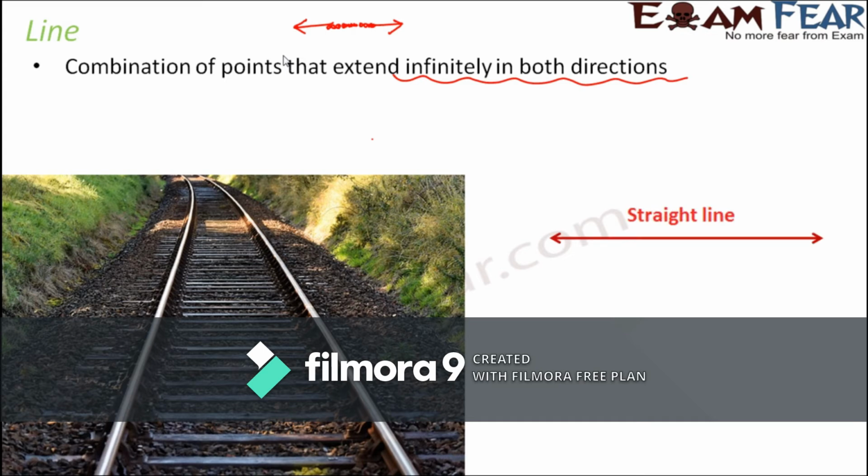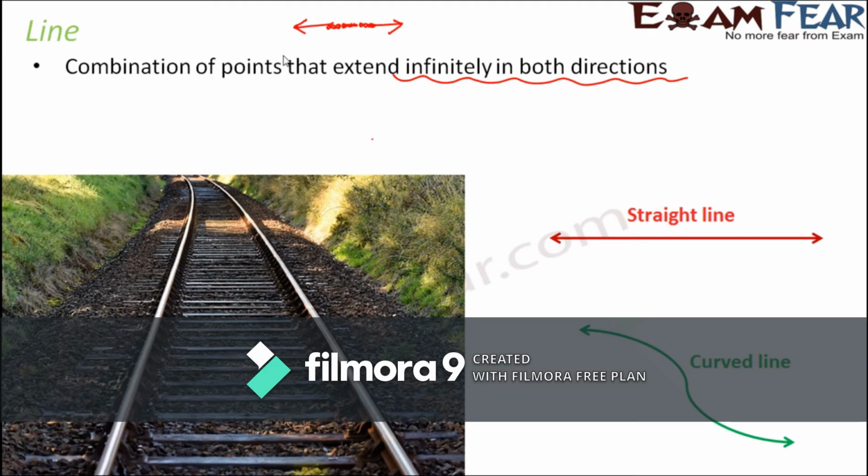A straight line is often represented like this with an arrow on both the ends, which shows that it is extending in both directions. Now, it is not necessary that a line always has to be a straight line. It can be a curved line as well, because in the definition, nowhere do we say that the points should form a straight line. It is just a combination of points such that it extends in both directions. So even a curved line can extend in both directions and it is still a combination of points. Therefore, it is also a line.